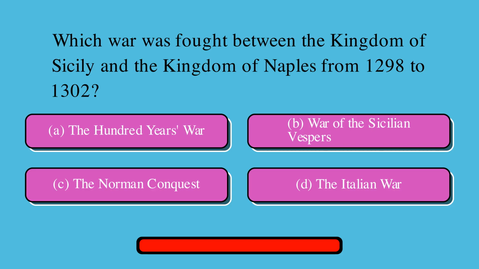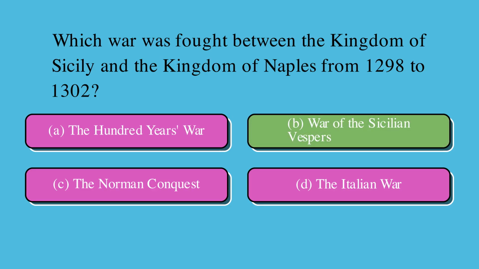Which war was fought between the Kingdom of Sicily and the Kingdom of Naples from 1298 to 1302? A. The 100 Years' War, B. War of the Sicilian Vespers, C. The Norman Conquest, D. The Italian War. Is it solution B, War of the Sicilian Vespers? Correct answer is B, War of the Sicilian Vespers.